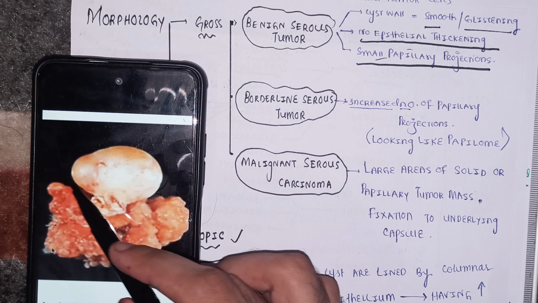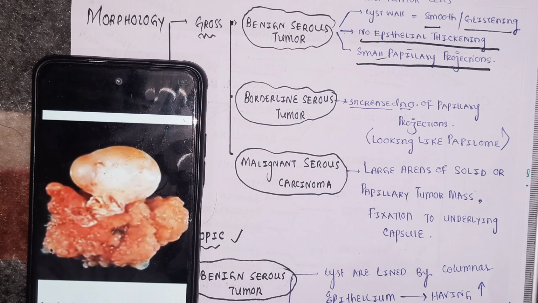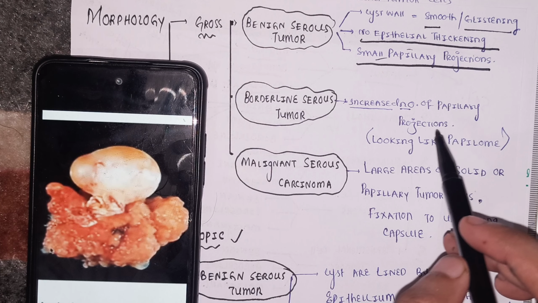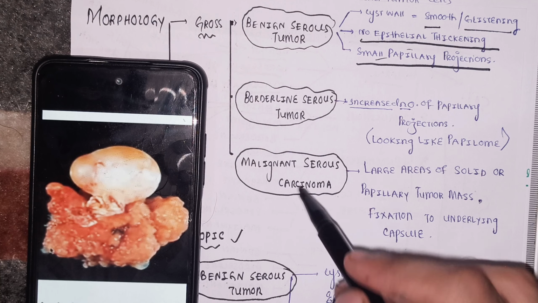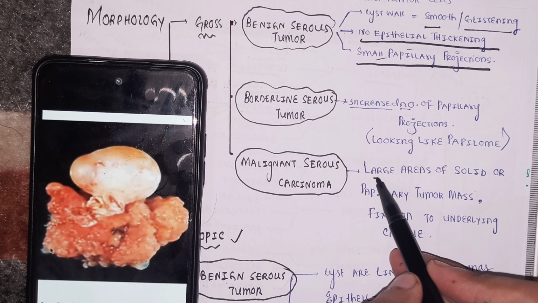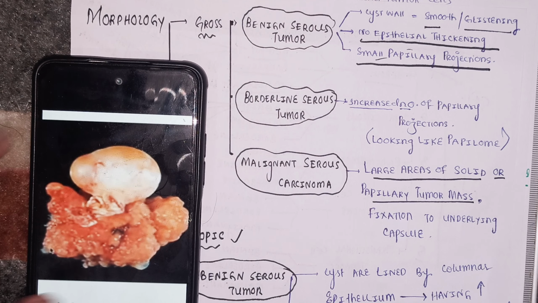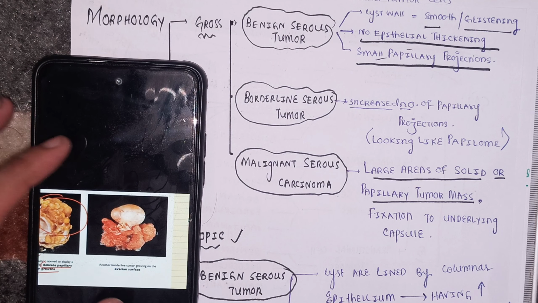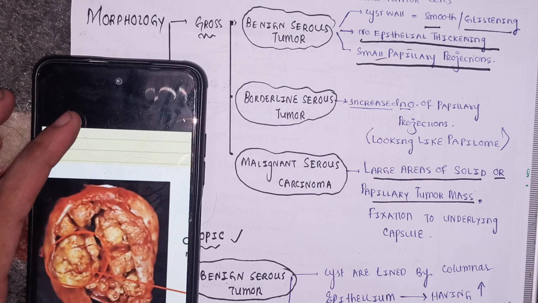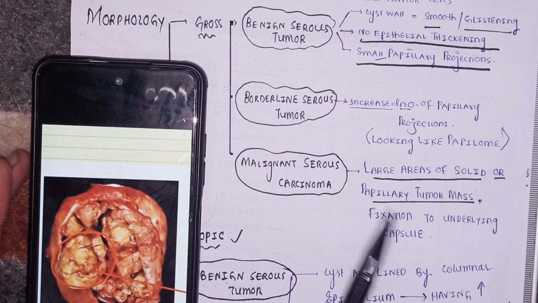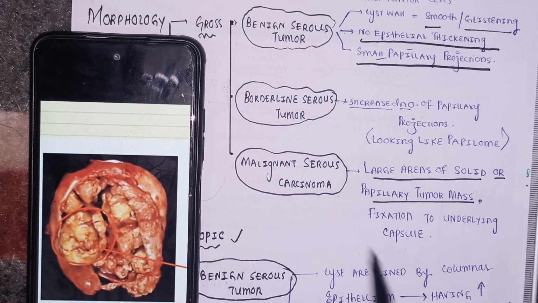You can see there are so many papilla coming out, right? So increased number of papillary projections. And if you come to the malignant serous carcinoma, it is very much complex. There are large areas of solid or papillary tumor mass. The malignant serous carcinoma is very much solid, and obviously there is a lot of papillary growth inside it. Can you see? This is very much hard, very much solid, and there is fixation.